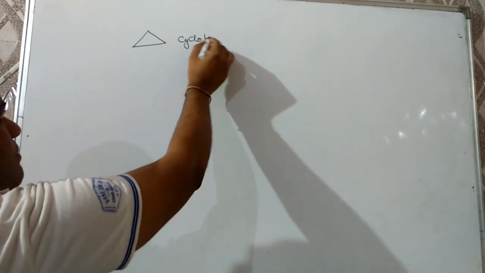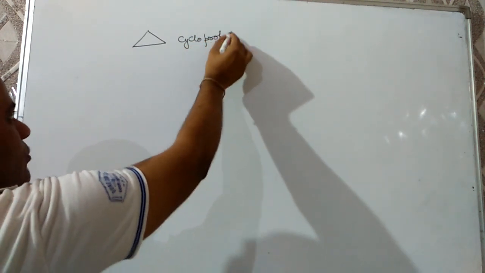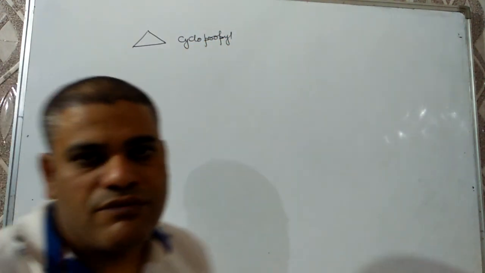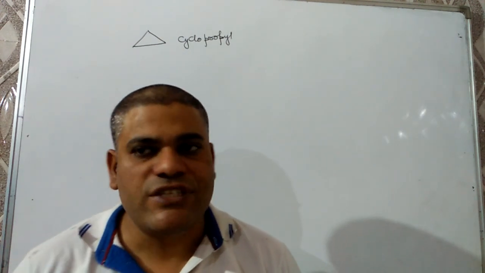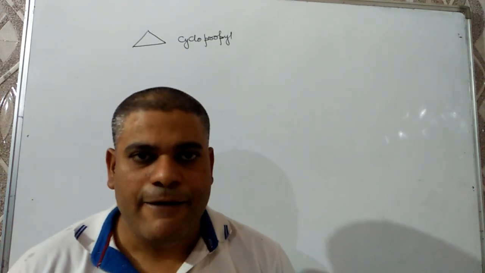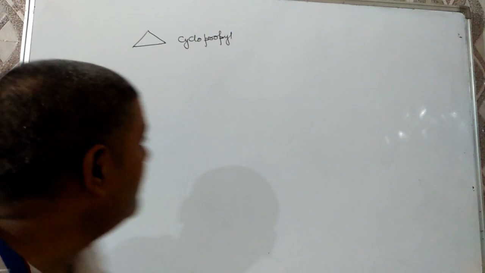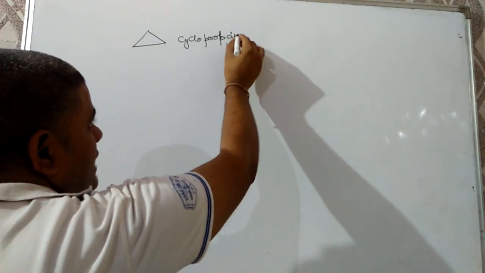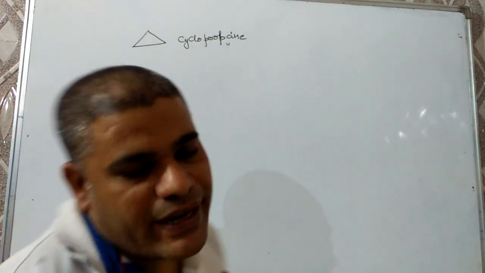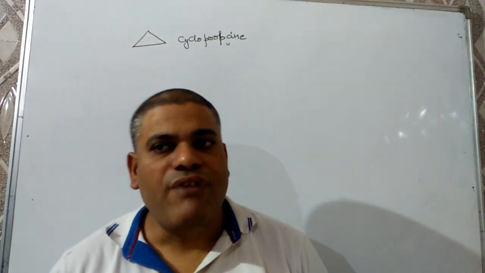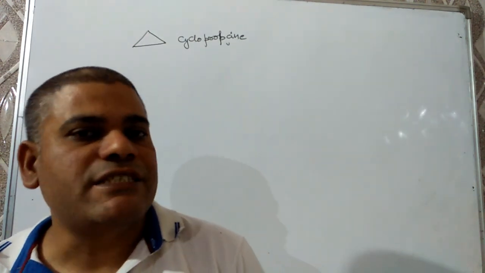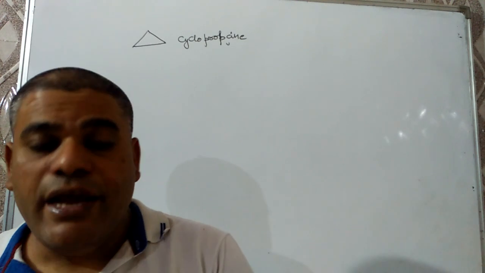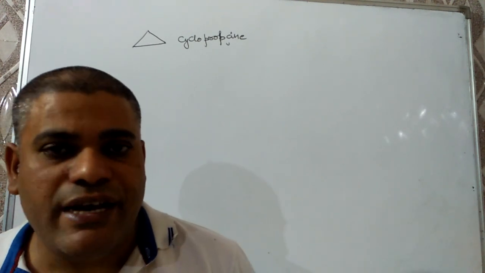Cyclopropyl. 4-member ring, cyclobutyl. 5-member, cyclopentyl. 6-member, cyclohexyl. It will be cyclopropane, sorry, as a single bond is there, cyclopropane. 4-member ring, cyclobutane. 5-member, cyclopentane. 6-member, cyclohexane.